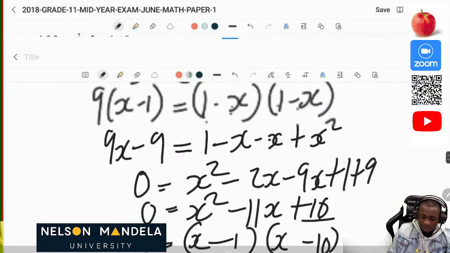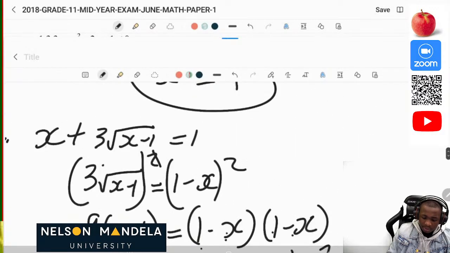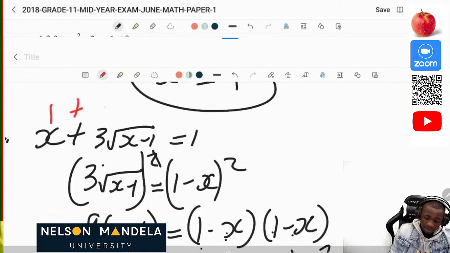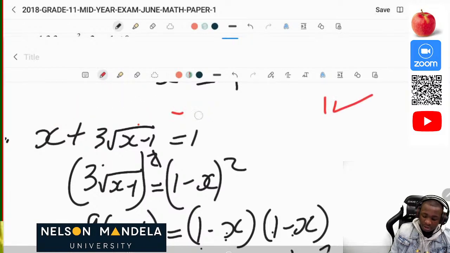So let's start with 1. 1 plus 3 square root of 1 minus 1 is equal to 1. Is this true? 1 minus 1 is 0. Square root of 0 is 0. 0 times 3 is 0. So 1 plus 0 is equal to 1. So 1 is correct. Now let's try to use another value which we got, which was 10.